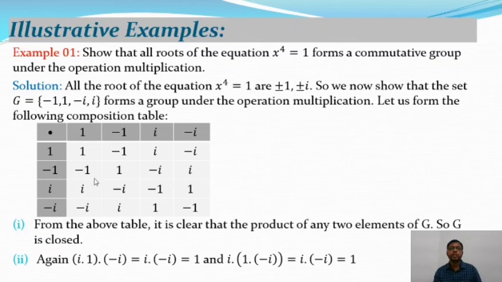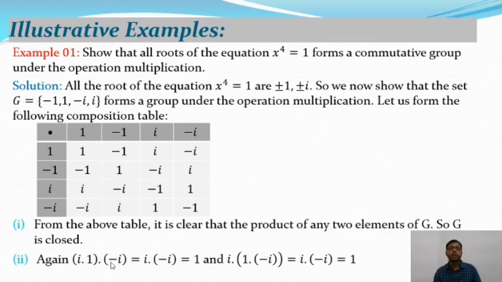In the second row the elements are 1, minus 1, plus 1, minus i, plus i. In the third row the elements are i, minus 1, plus 1, and in the fourth row the elements are minus i, plus i, 1 and minus 1. So from the above table it is clear that the product of any two elements of G lies in G. So G is closed.